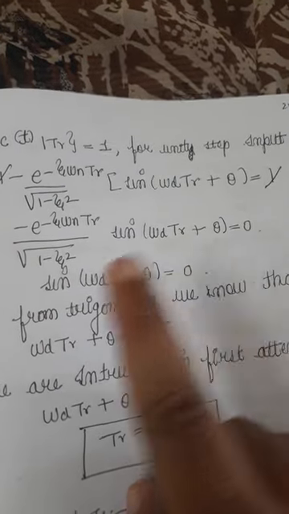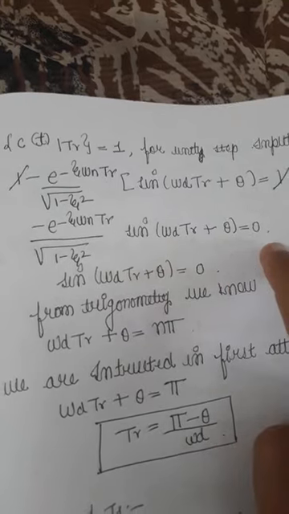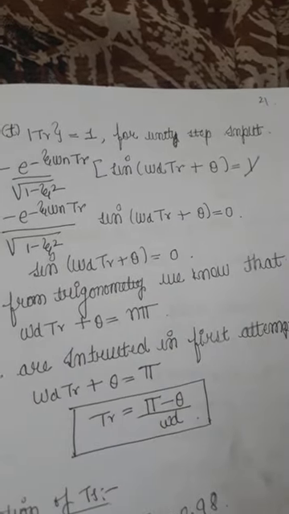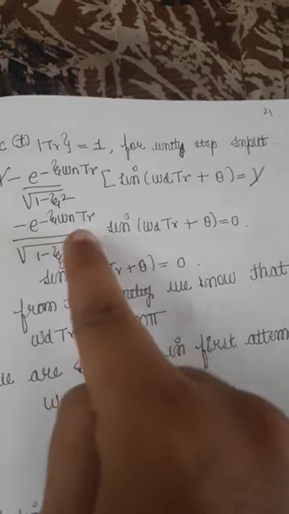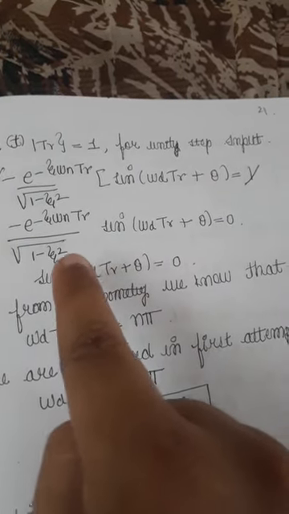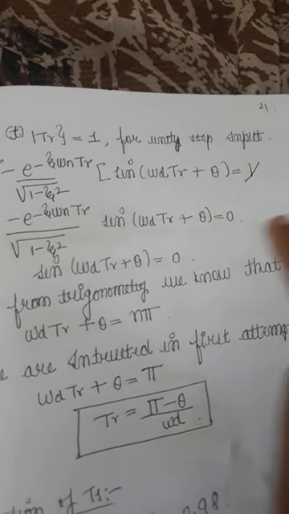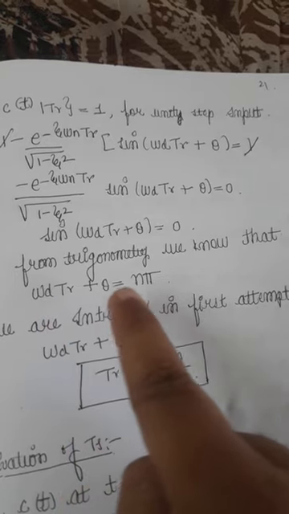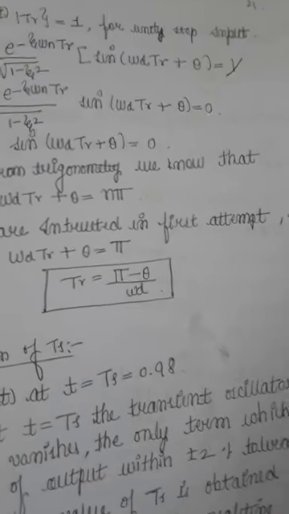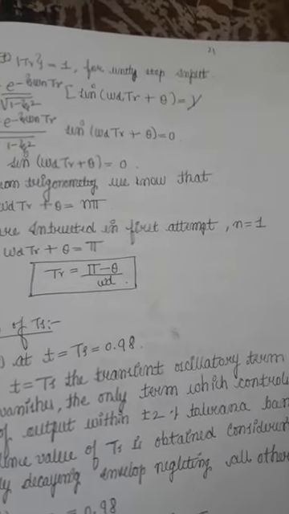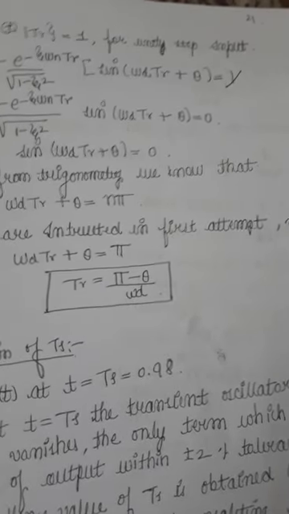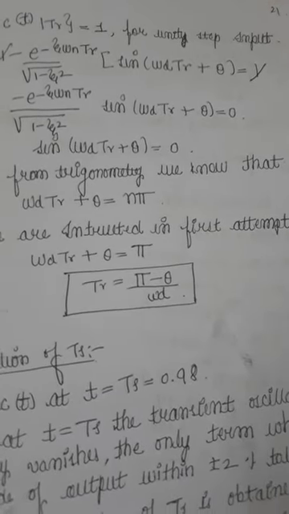Then this is equal to this, that is 1 cancels, minus e to the power of minus zeta omega n tr divided by root of 1 minus zeta square, sin of omega d t. T we are replacing by tr, plus theta, is equal to 0. So this entire term turns to 0. Sin of omega d tr plus theta is equal to 0. From trigonometry we know that omega d tr plus theta is equal to n pi. Here we are interested in the first attempt, that is n equals 1. So if you substitute n equals 1, then tr is equal to pi minus theta divided by omega d.